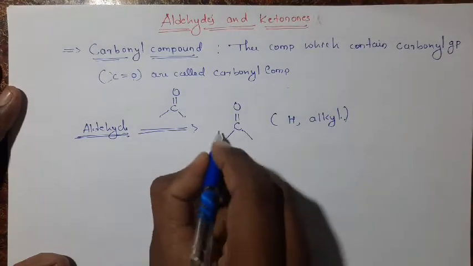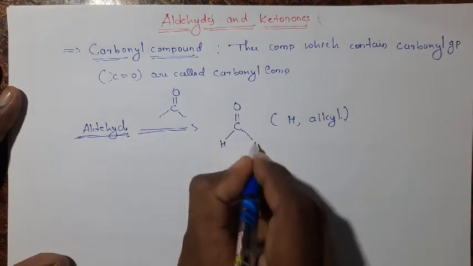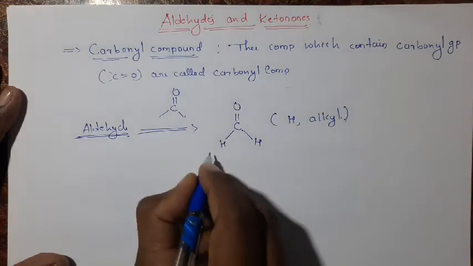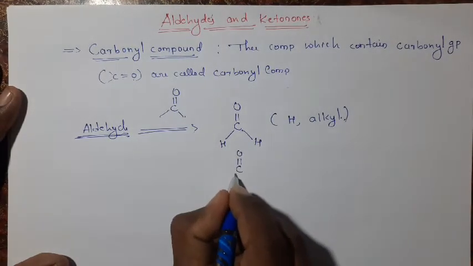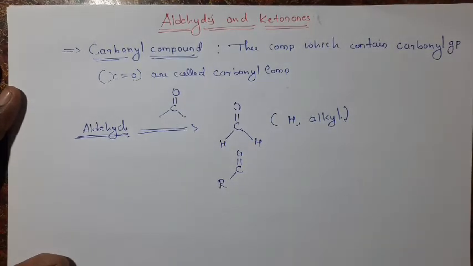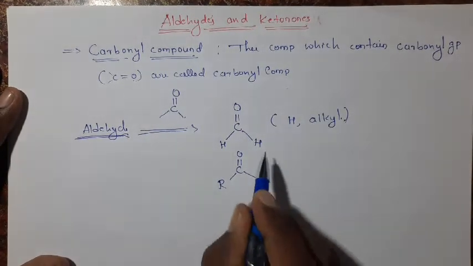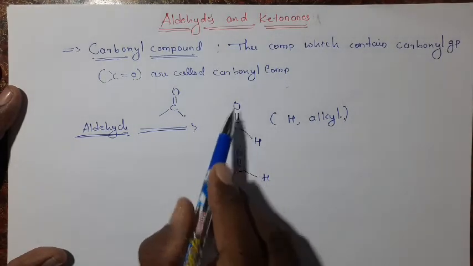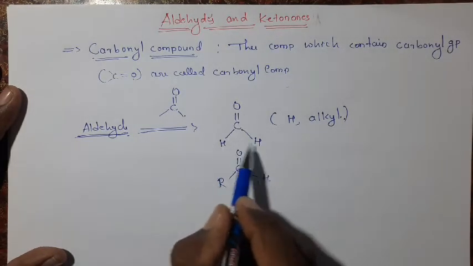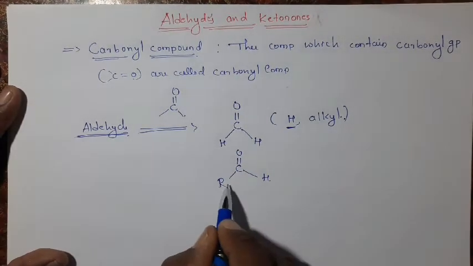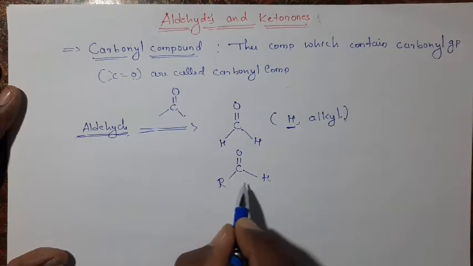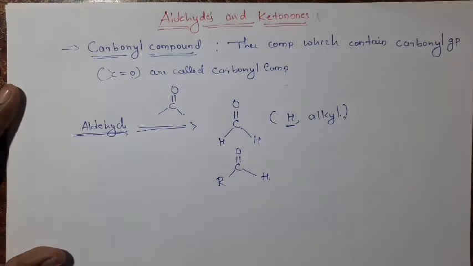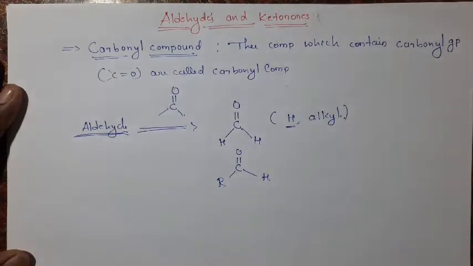For example, this is our aldehyde, where one side is attached to the alkyl group and the other valency is occupied by hydrogen. In an aldehyde, either both valencies are occupied by hydrogens, or one is occupied by an alkyl or aryl group and the other by hydrogen. These are called aldehydes.